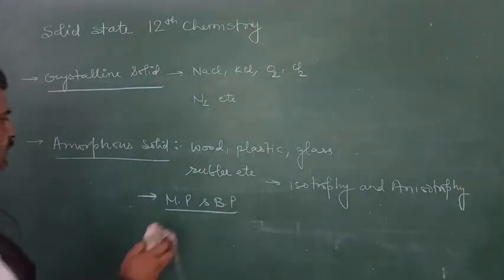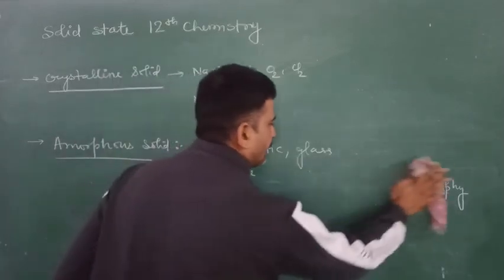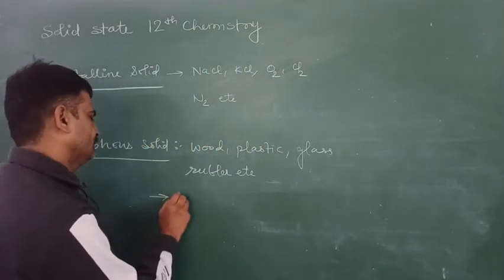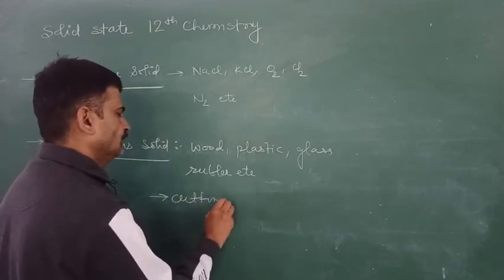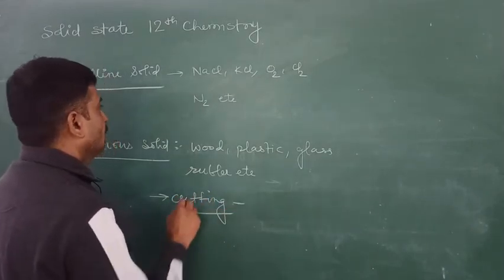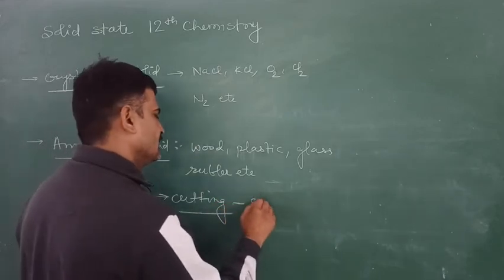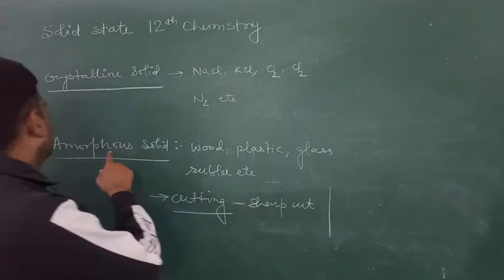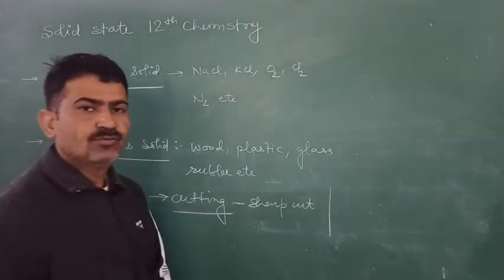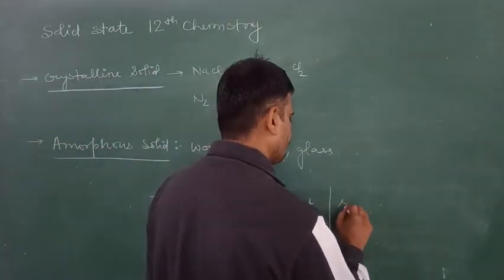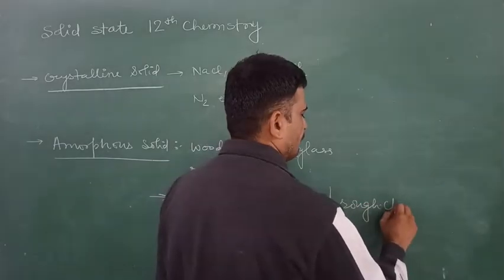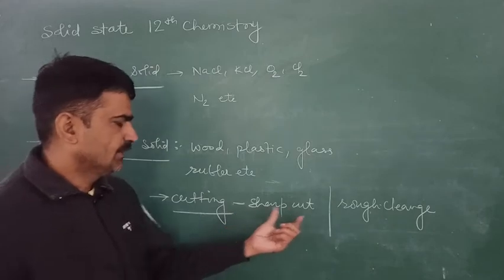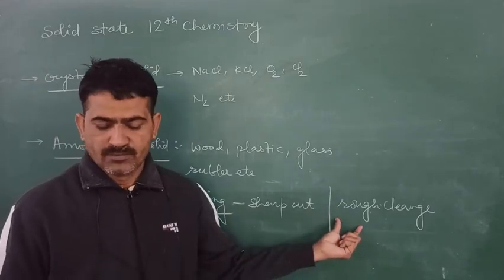Now next property, cutting with a knife. Crystalline solids give a sharp cut, but amorphous solids give a rough cleavage. The cleavage of crystalline solids is smooth, the cleavage of amorphous solids is rough.